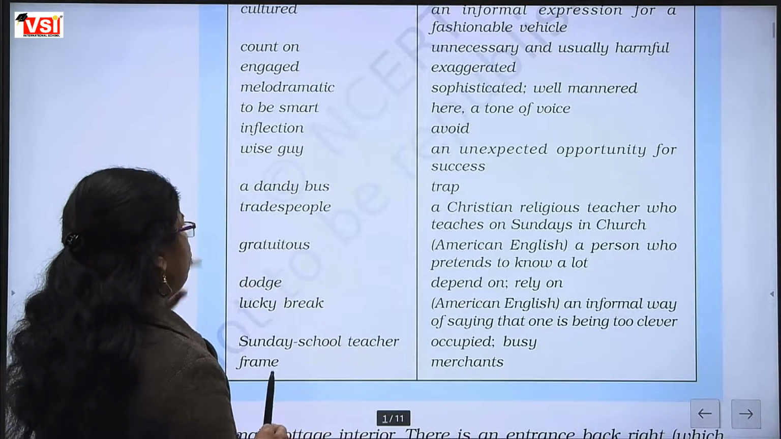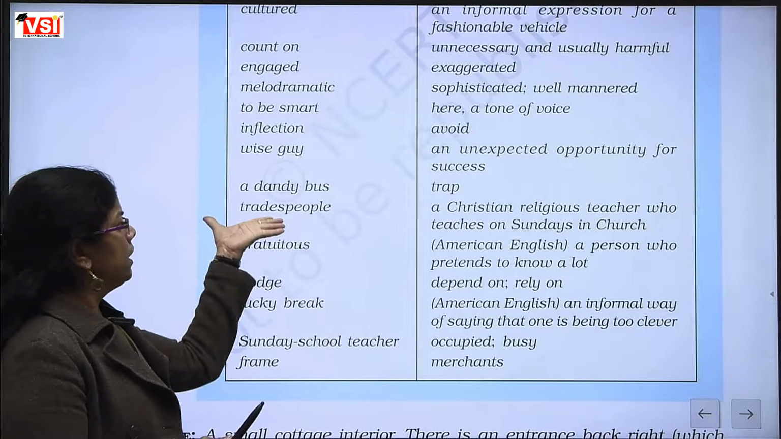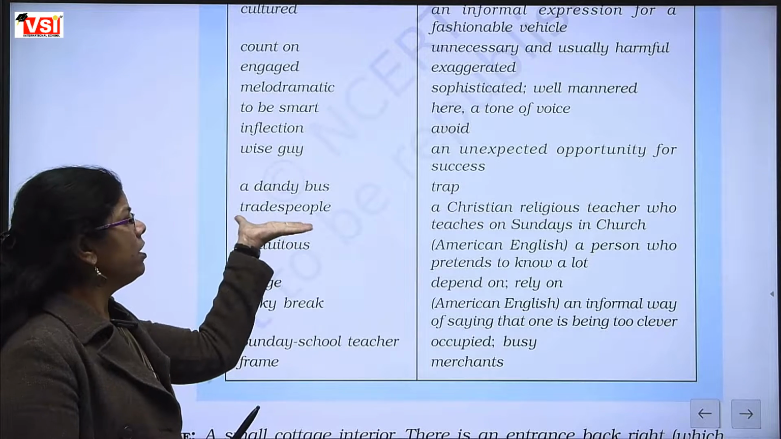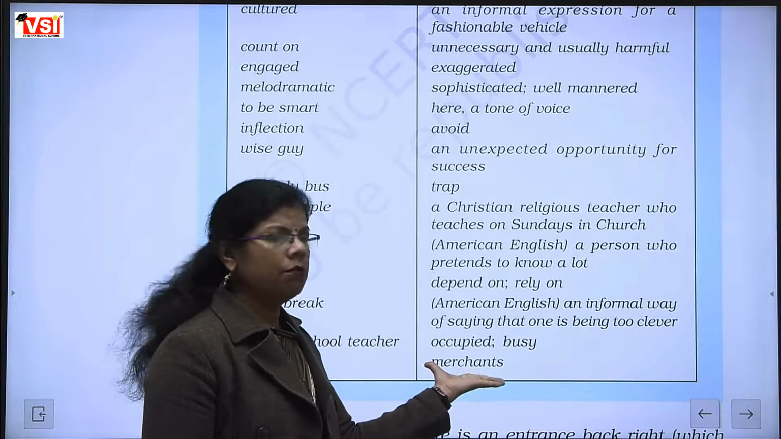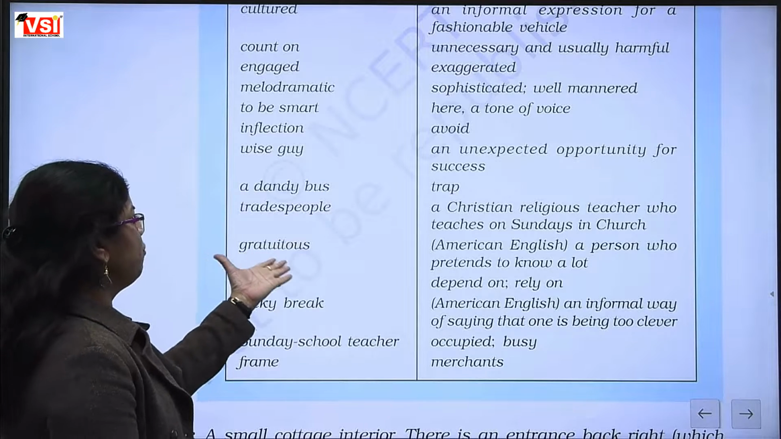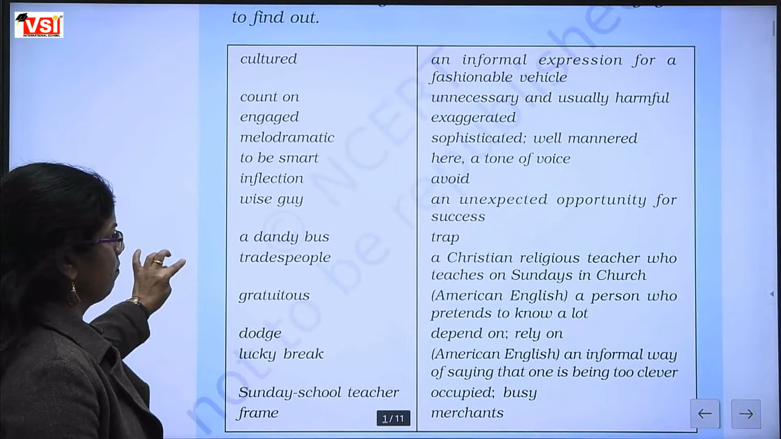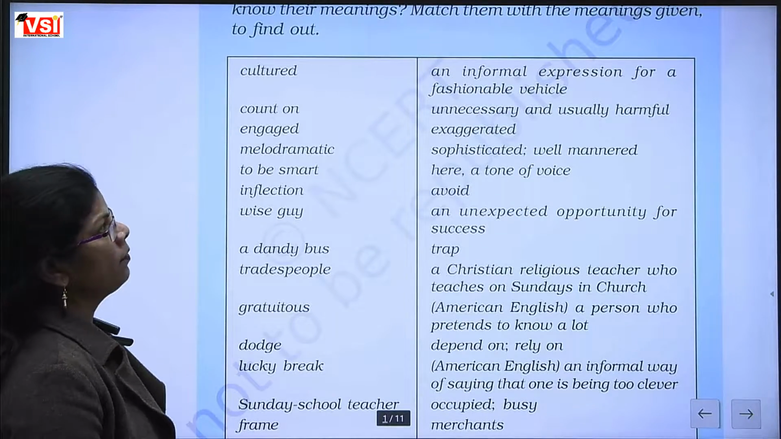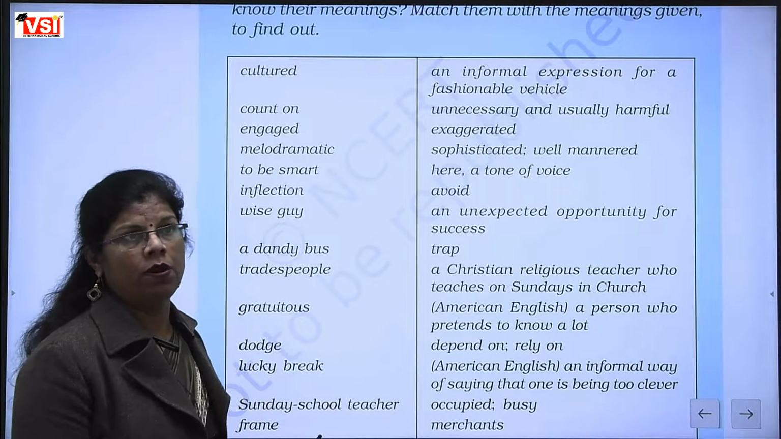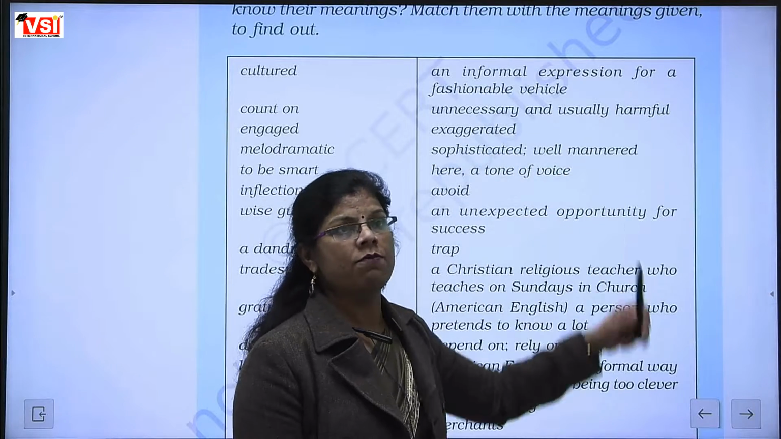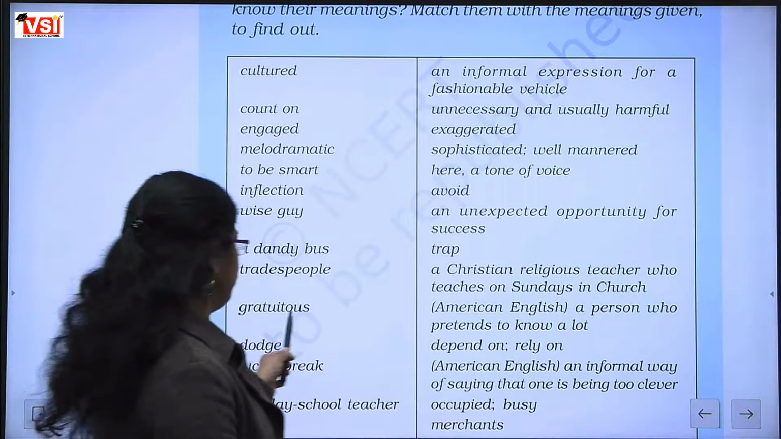Then next is tradespeople. Merchants. Yes, the word itself is telling us, trade means the person who is doing the trade, means merchants. Next word is gratuitous. What is the meaning of gratuitous? Unnecessary and usually harmful. The thing that is not necessary and it is harmful also, that will be called gratuitous.